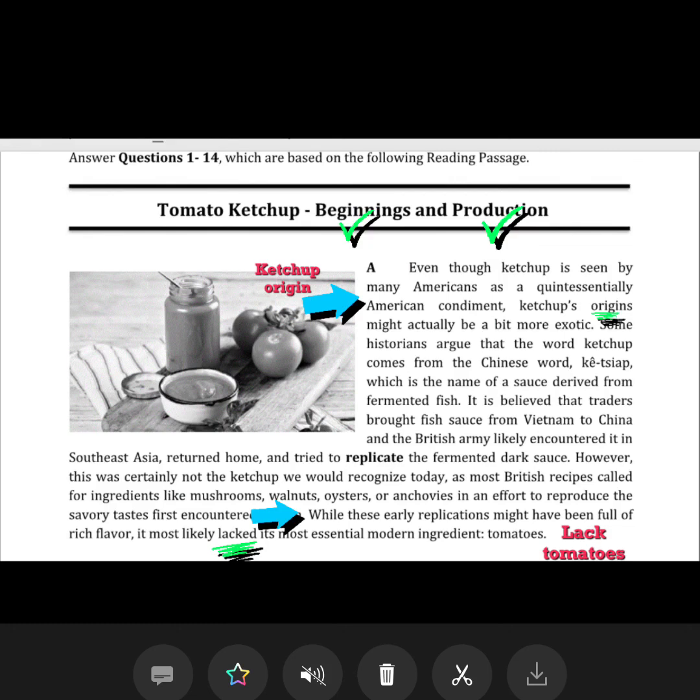So what you need to do is the same for each paragraph in the reading. You don't have to read each paragraph. You're only skimming and scanning for information. Read the topic. Find out what the keyword is. What is the text going to be about? Read the first sentence and the last sentence.